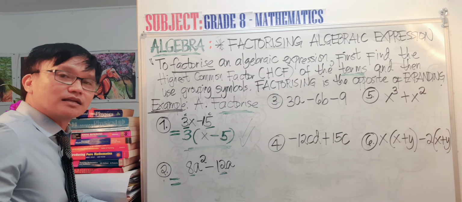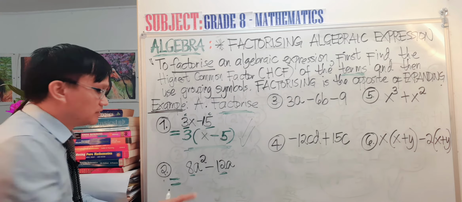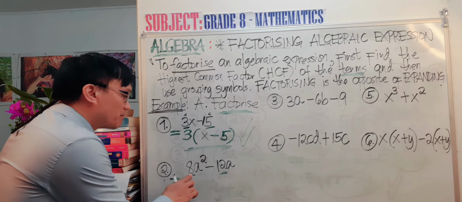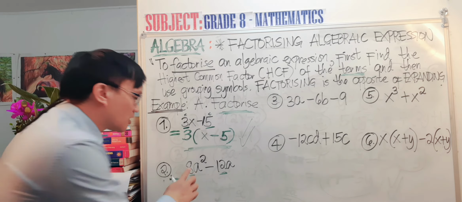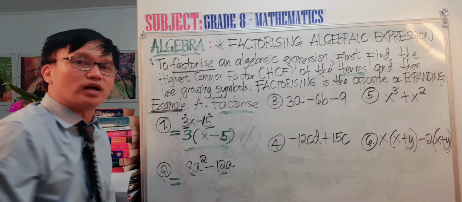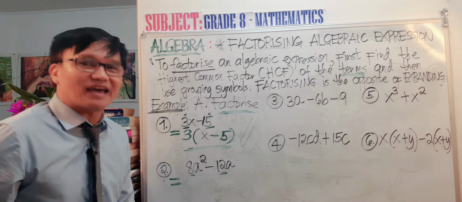That common factor must be the highest common factor between 8 and 12. That is what we meant by highest common factor.